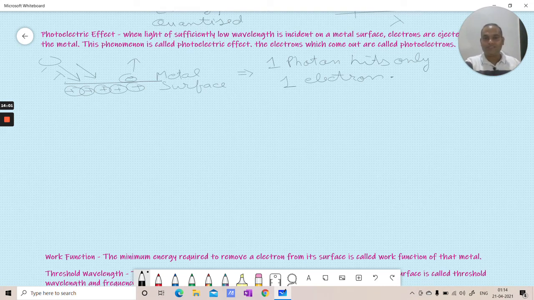But first, if we look here, what happened to this electron? There was energy from the photon coming. This energy from the photon was coming. Where was this energy utilized?